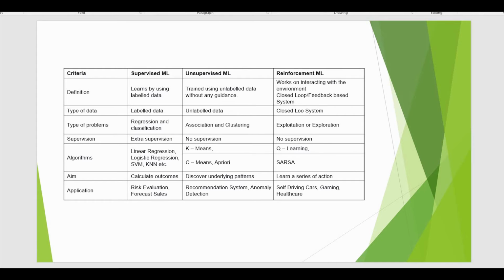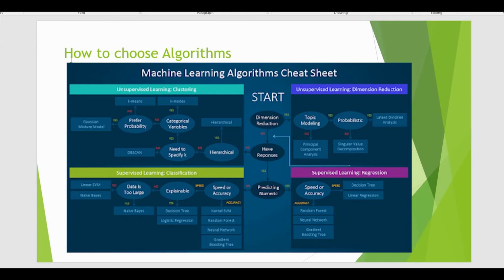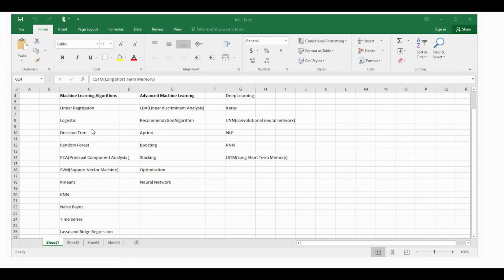Now, today we are going to discuss how to choose the best algorithm, because in the current market we have multiple algorithms, and for a specific problem, how do we choose which algorithm we should apply? If you see, I have listed multiple algorithms over here.